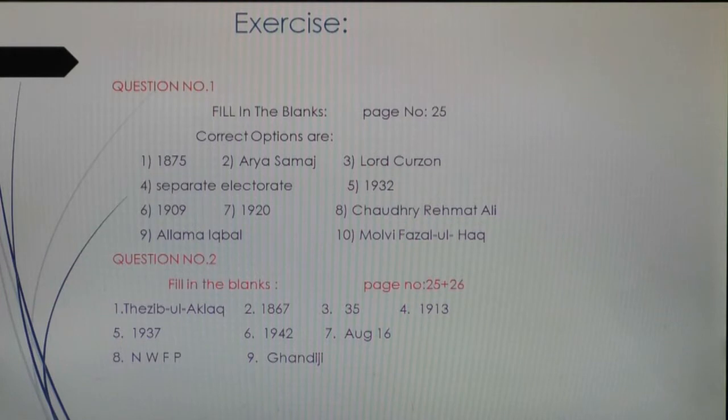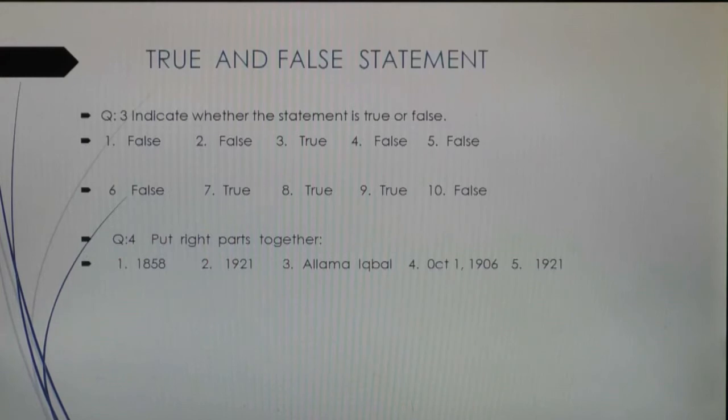So question number 2 is also related to fill in the blanks by putting one of the 3 alternatives given in the bracket against each question. Only the correct option is given. Number 1, Tehzeebul Ikhlaq. Number 2, 1867. Number 3, 35. Number 4, 1913. Number 5, 1937. Number 6, 1942. Number 7, August 16. Number 8, NWFP. Number 9, Gandhi Ji.